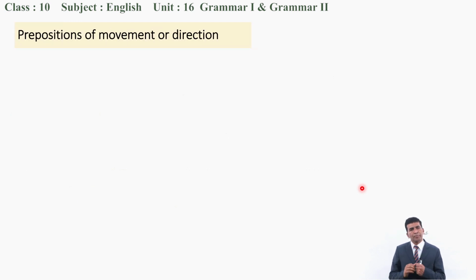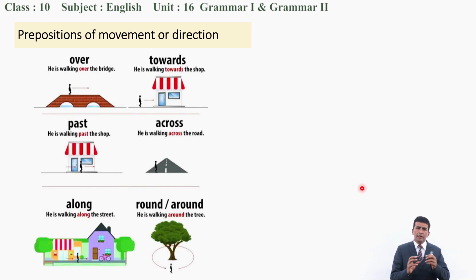Next, let's talk about prepositions of movement or direction. Here we talk in relation to the movement of something. In the first picture here, you can see a bridge. The man is walking over the river on the bridge, over the bridge, because over means vertically up. Towards means where the man is going. The man is moving in the direction of the house. He is walking towards the shop.